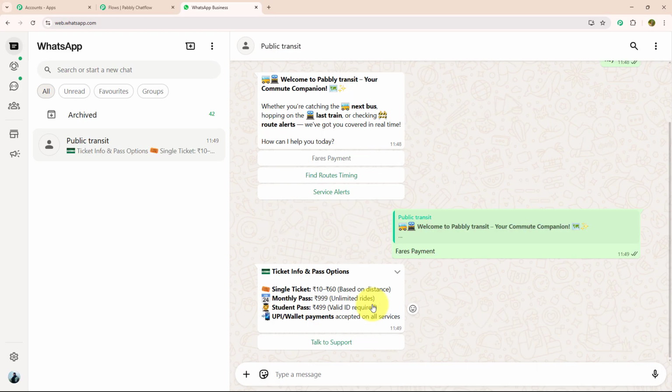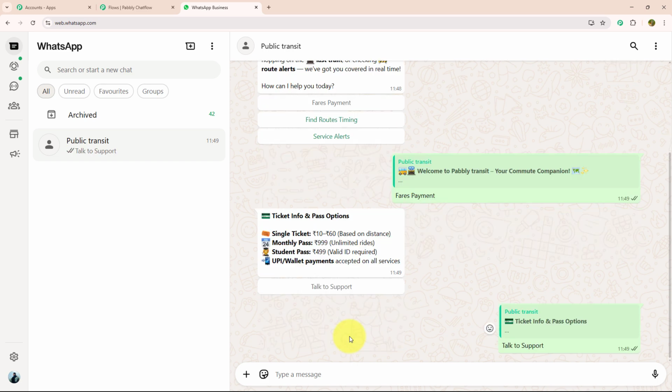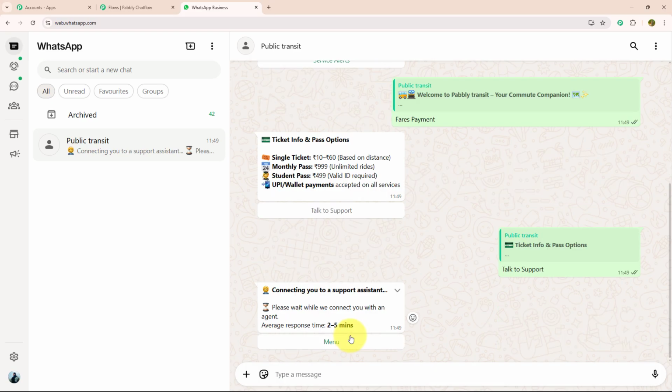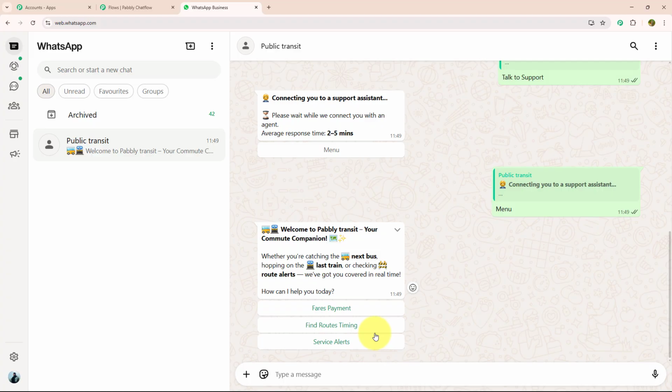After clicking on that, I got a reply in which they mention ticket prices, monthly pass, student pass and their payment modes. With that, they have given me an action button which says talk to support. As soon as I clicked talk to support, they responded that they are going to connect me to their support assistant. Their average response time is 2 to 5 minutes. With that, they have offered me a menu button. As soon as I clicked on the menu button, I got the initial message again.